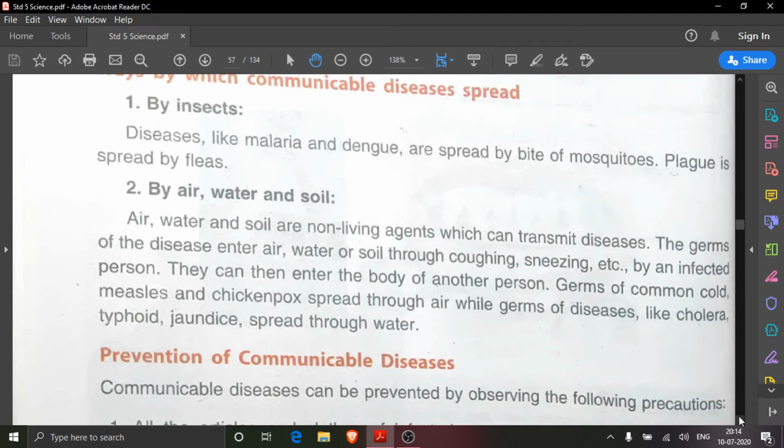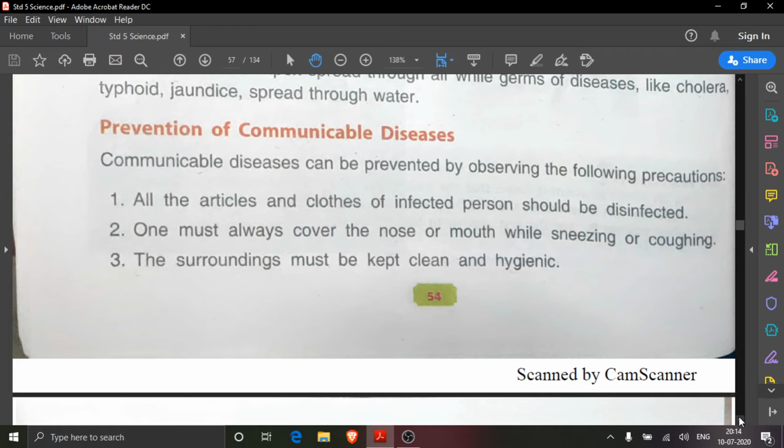Now in third answer, how can we protect a person from communicable diseases? These are the measures. We should write this only. At the top we can write what is written in your question, that only we will write. We can prevent the spread of germs from a sick person to a healthy person by adopting the following precautions.